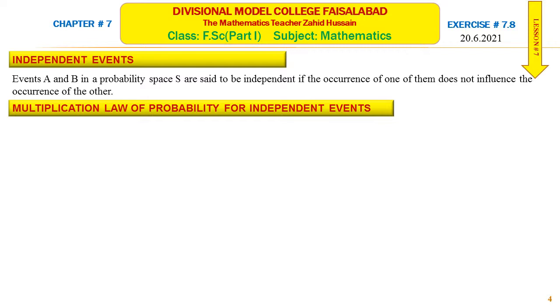Now we will study multiplication law of probability, when we will multiply the probabilities of two or more events.